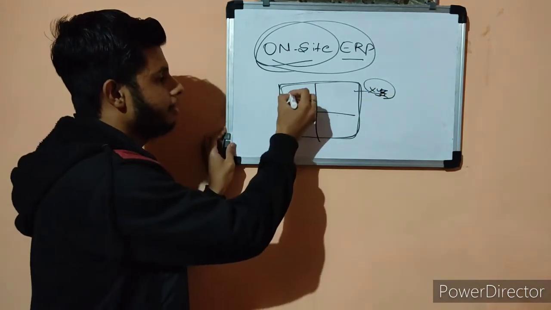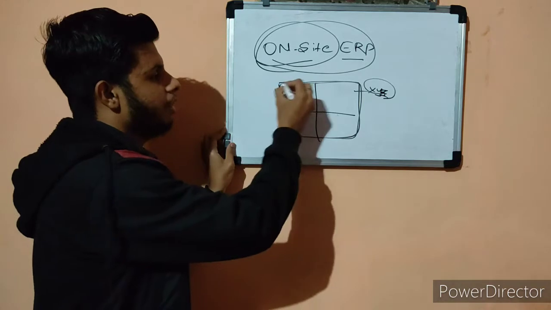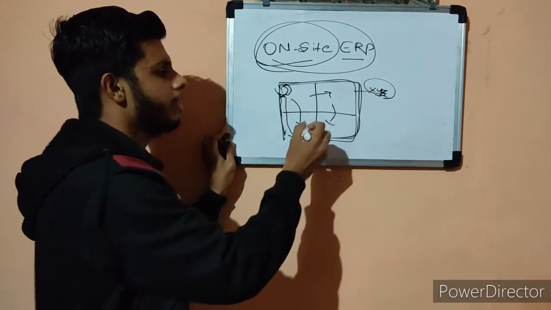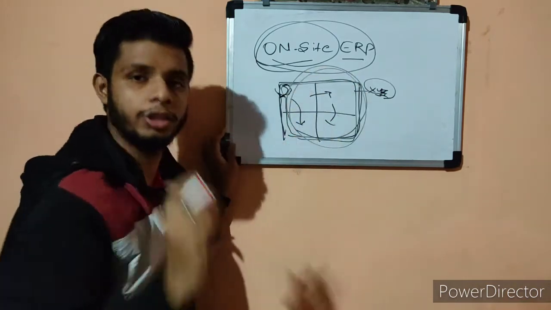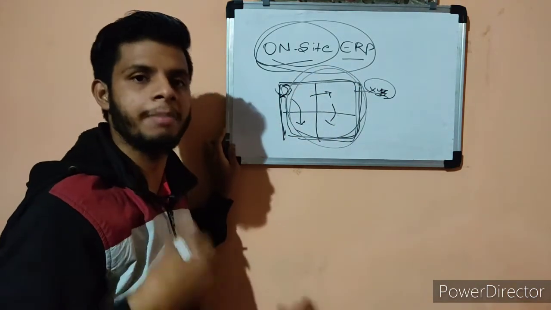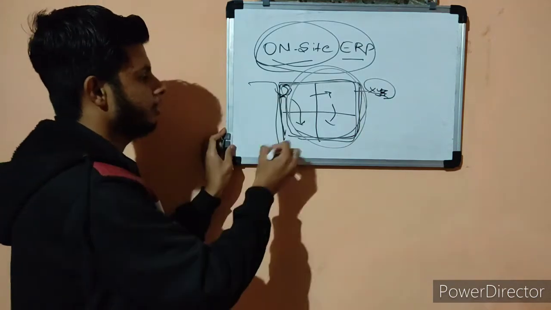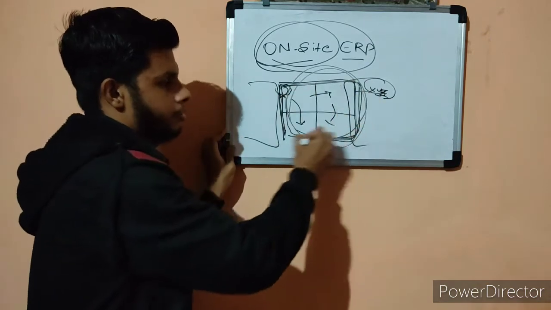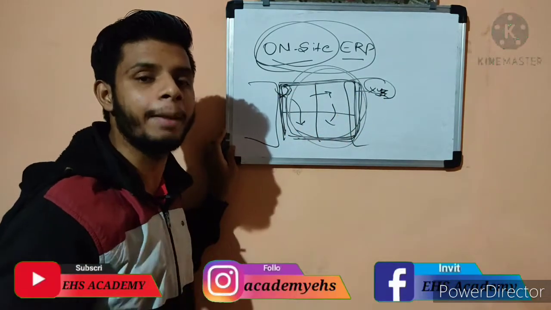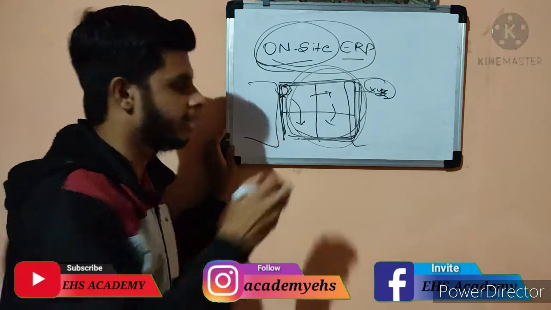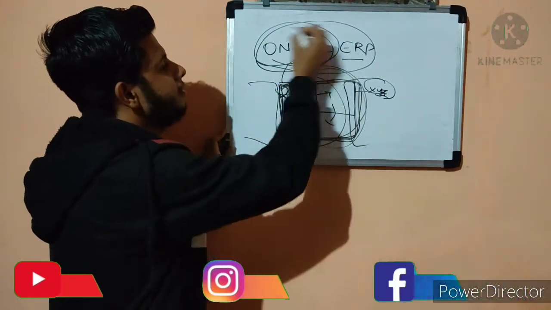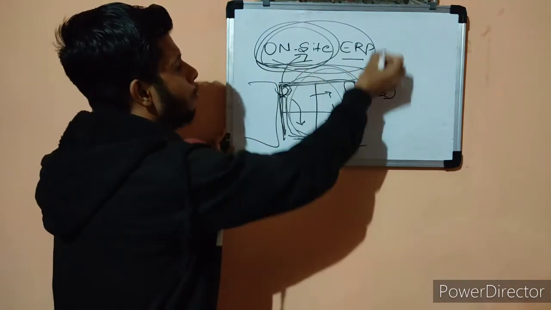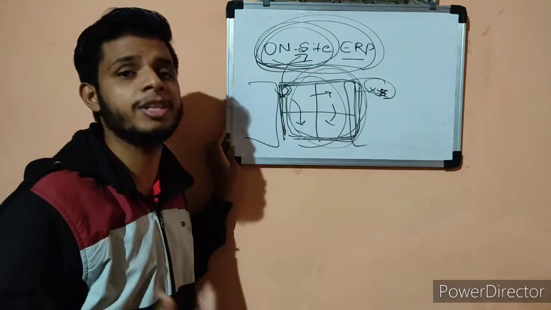If a fire occurs at this section, and even if it spreads to these sections, it will be limited and confined to your organization only. It will only cause damage to your organization, unless some other companies are nearby. So when an emergency occurs and it is limited, only damaging your company, that is called an on-site emergency. To manage this type of emergency, we should have an on-site ERP, on-site emergency response plan.